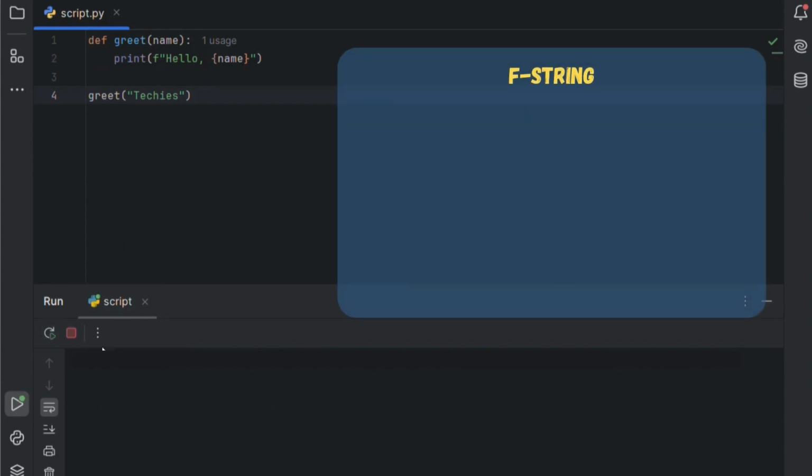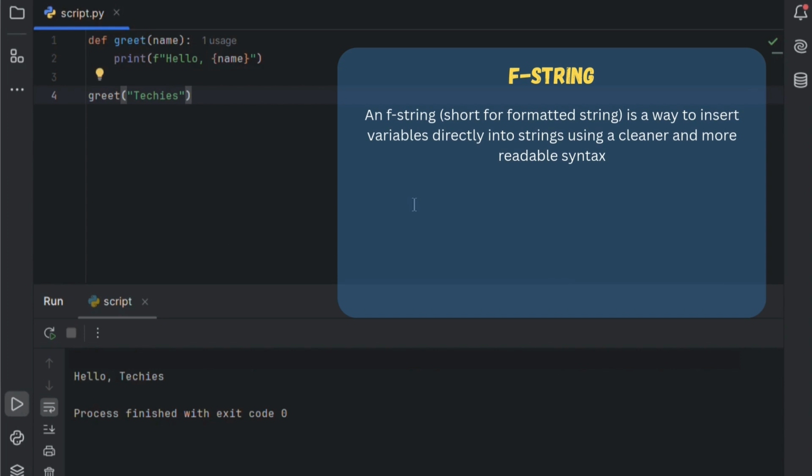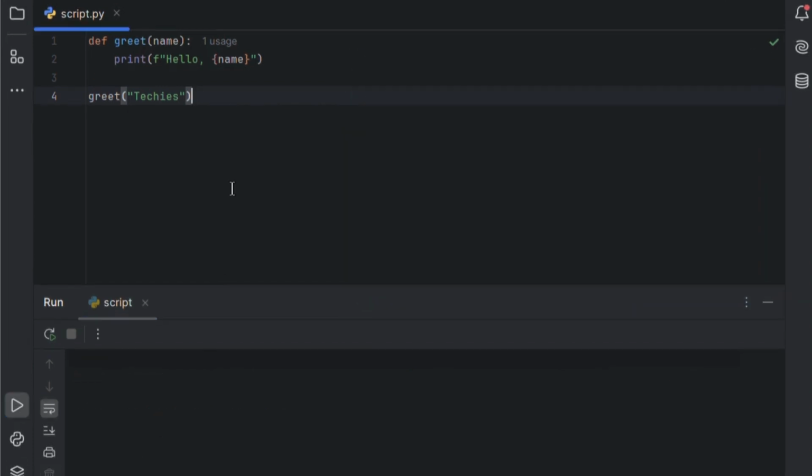If you don't know what an f-string is, it is short for formatted string. It is a way to insert variables directly into strings using a cleaner and more readable syntax. It was introduced in Python 3.6. You put a small f or capital F before the opening quotation mark, and then use curly braces to insert variables or expressions. Let's jump back to functions again.